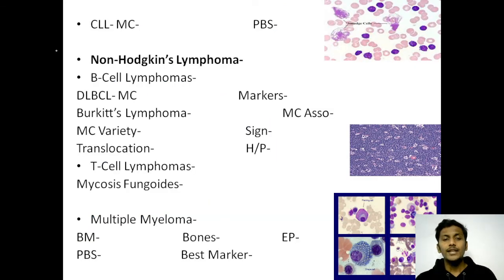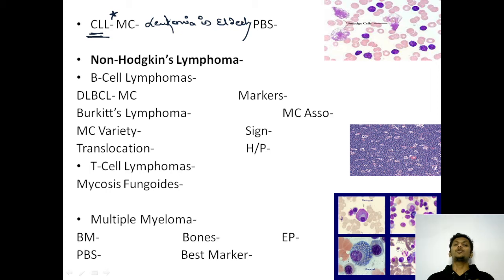Moving further. Now talking about CLL, that is chronic lymphocytic leukemia. Important one. CLL is the most common type of leukemia in the elderly. Important things that you need to remember: most common type of leukemia in elderly is CLL. Most common type of leukemia in children is ALL. Whereas most common type of leukemia in adults is CML.